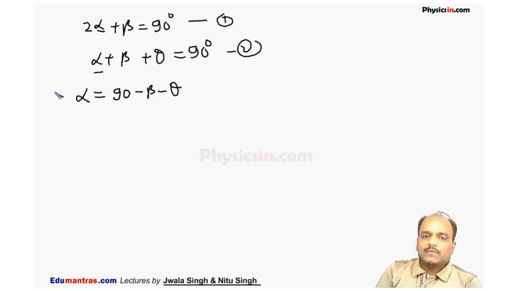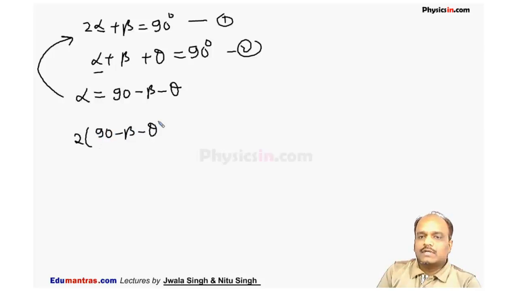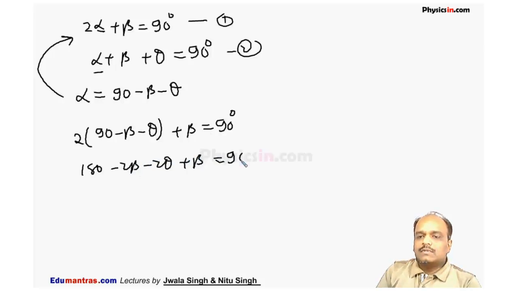If I substitute the value of alpha in expression 1, then I get 2 times alpha means 90 minus beta minus theta plus beta is equal to 90, or 180 minus 2 beta minus 2 theta plus beta is equal to 90 degree. Or from here we can say beta is equal to 90 minus 2 theta.